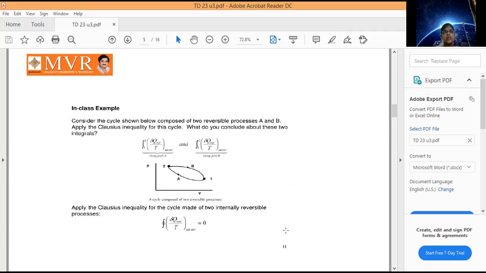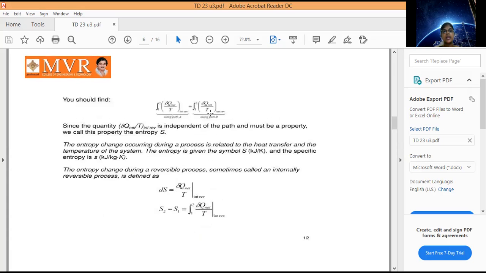Next point. Consider the cycle shown below composed of two reversible processes: 1a2 is one reversible process and 2b1 is another reversible process. Along path A this is one internally reversible process, along path B another internally reversible process. We combine them and apply the Clausius inequality for the cycle made of two internally reversible processes. So the cyclic integral of δq net by T is equal to 0.